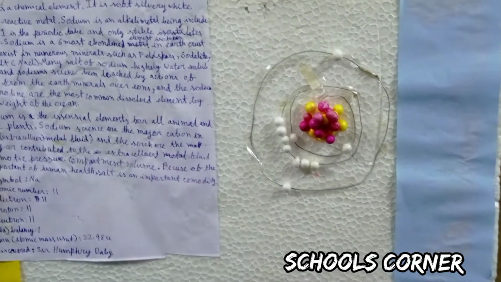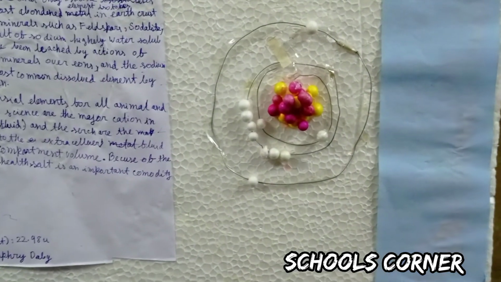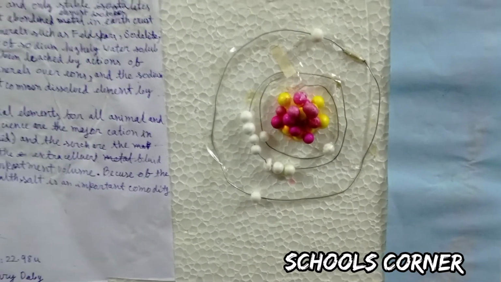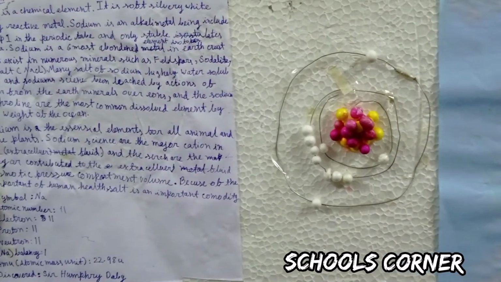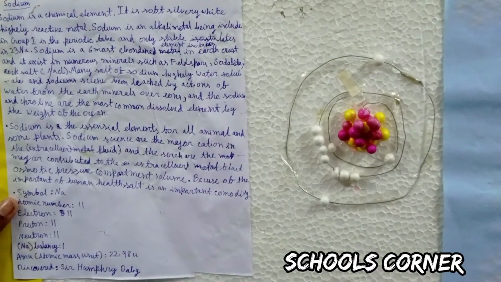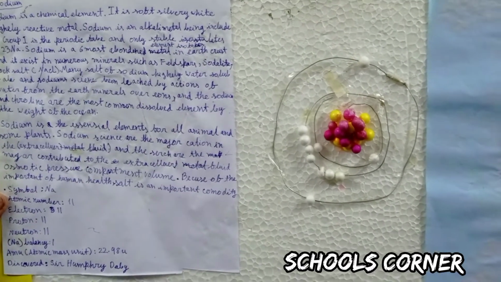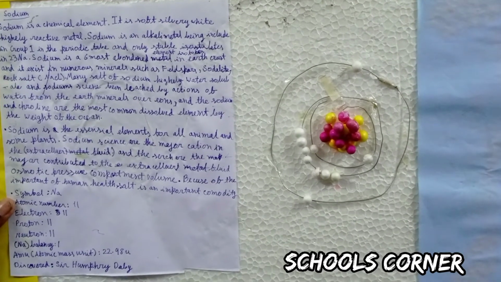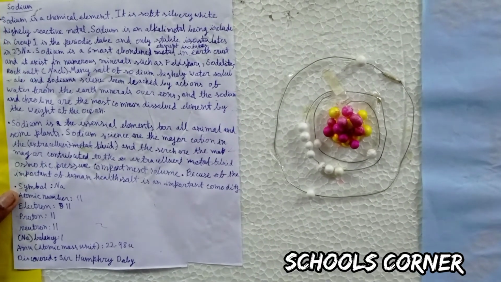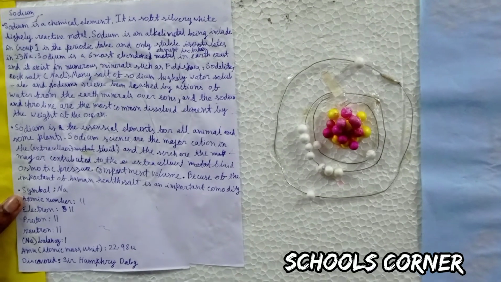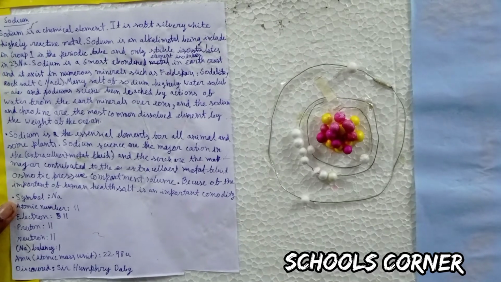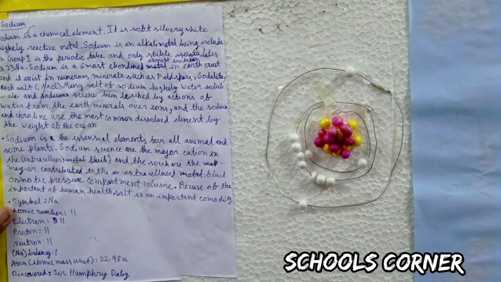Sodium is the 6th most abundant element in the earth's crust and it exists in numerous minerals such as feldspars, sodalite, and rock salt or NaCl. Many salts of sodium are highly water soluble, and sodium salts have been leached by the action of water from the earth's minerals over eons. Sodium and chlorine are the most common dissolved elements by weight in the ocean.